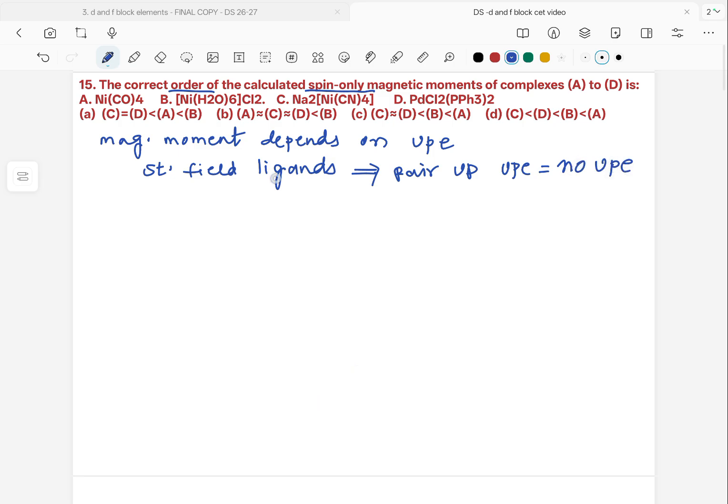We have to work out all the ligands. You cannot generalize like that, but on the surface we can say that strong field ligands will pair up unpaired electrons and the central metal atom in the complex will be left with no unpaired electrons. The other way, weak field ligands will not pair up the unpaired electrons and therefore they will have some number of unpaired electrons.